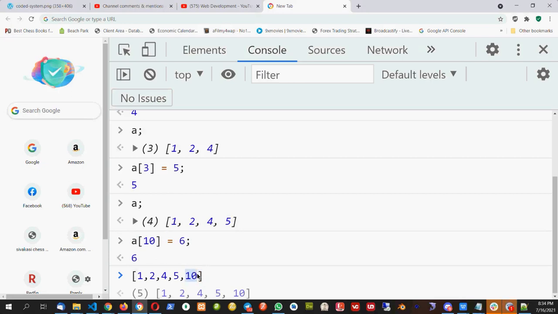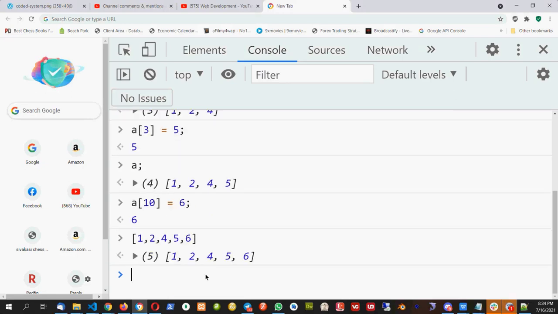Okay, so he's saying 6 here. Okay, one answer is 6. Any other answer? Someone is saying undefined. Right. So whatever in-between values will be there, that will be undefined. So after this, A4 will be undefined, A5 will be undefined, A6 will be undefined, A7, A8, A9, all will be undefined, and we will get A10 as 6. So all in-between numbers will be undefined.